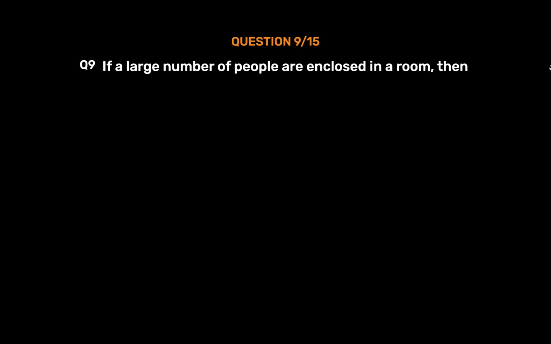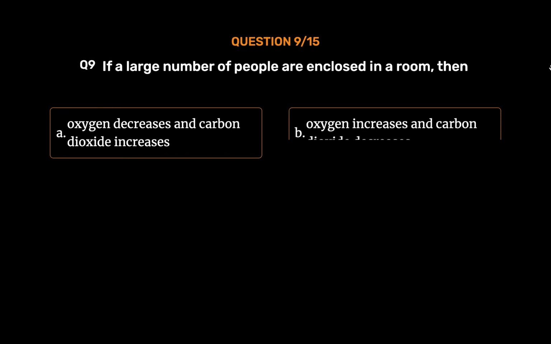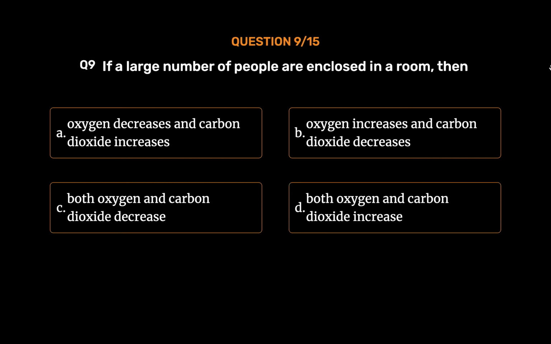Question number 9. If a large number of people are enclosed in a room, then option A, oxygen decreases and carbon dioxide increases. Option B, oxygen increases and carbon dioxide decreases. Option C, both oxygen and carbon dioxide decrease. Option D, both oxygen and carbon dioxide increase.